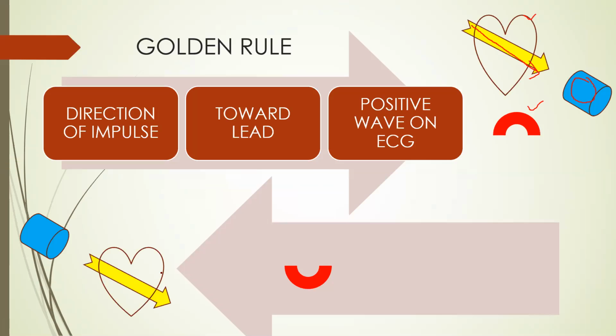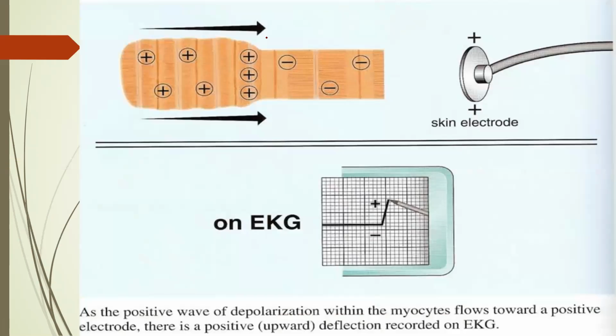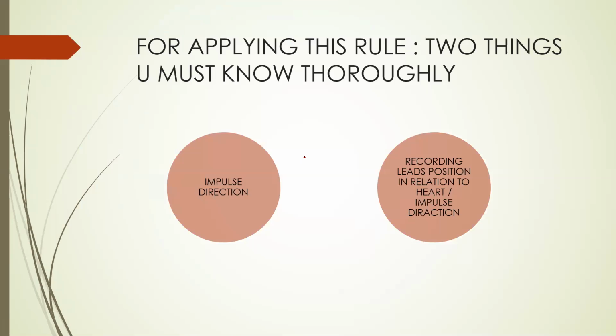See here, now suppose this was the lead. Suppose this lead is here, and the impulse is going from above down. So what deflection will this lead record? A negative deflection, like this, negative deflection. This is the golden rule. See here, this is the direction of depolarization shown here, and our lead is here, and the recording, if you see, is going up. So this is the golden rule.